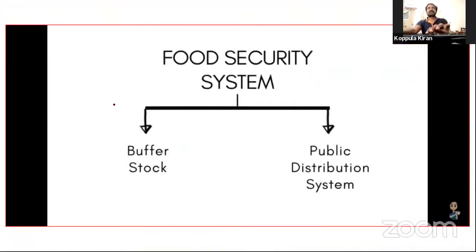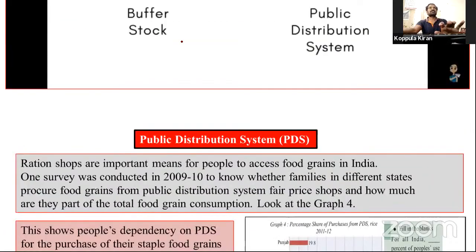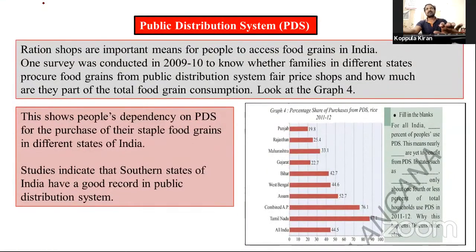See, then we should provide food security. What is a food security system? We can discuss both of these: buffer stock and public distribution system. Let us see the public distribution system. How can we get subsidized food grains from the government? This is the PDS system established by the Indian government. The public distribution system is the food security of India.